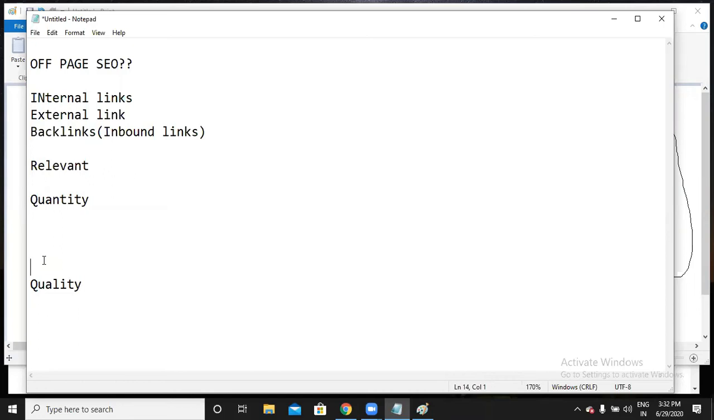Go through each and every website and see whether it is relevant to your website or not. If it is not relevant, you have to contact that website owner and make him delete your link. Why? Because it is not our website, so we cannot delete that link. It is the website owner's, so we have to contact him.